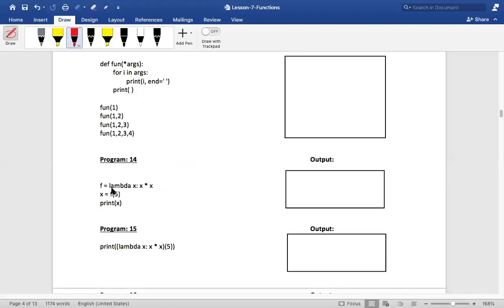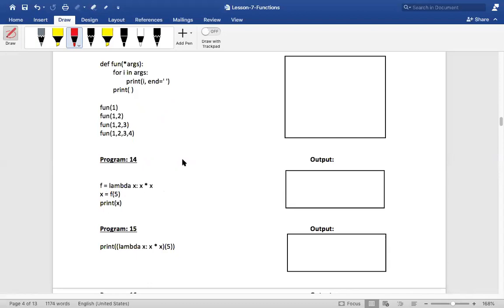Now after creating this lambda expression, what does it give you? Keep answering my question. What does it result in? No, not f. It is resulting in a function object. f is the name of that function object, right?